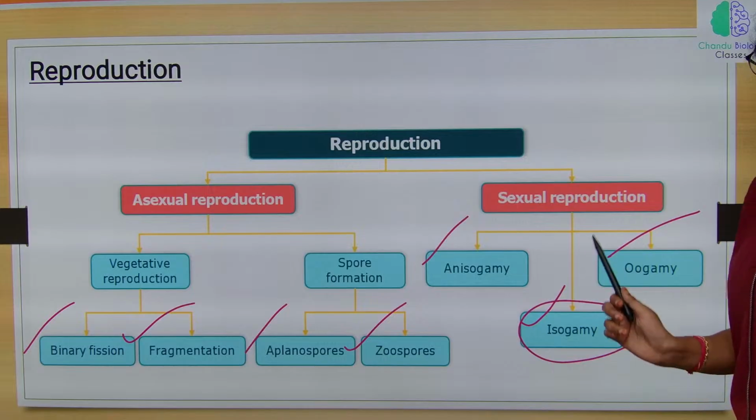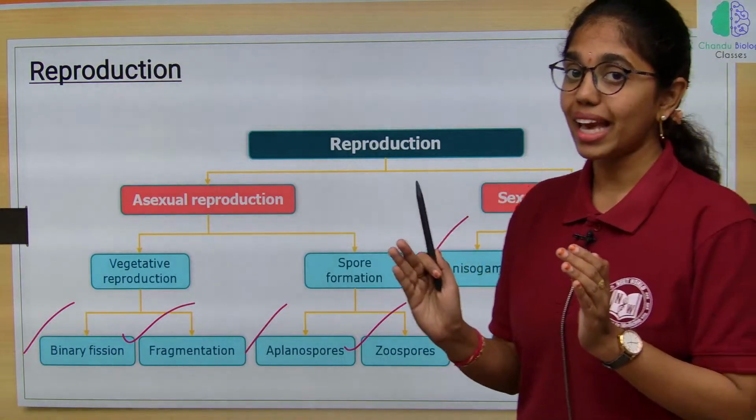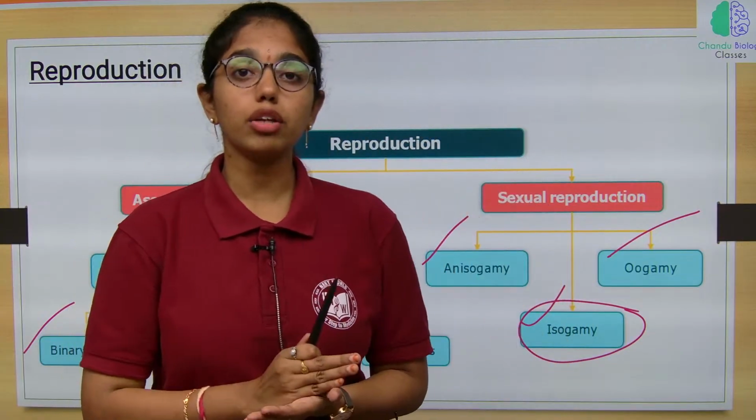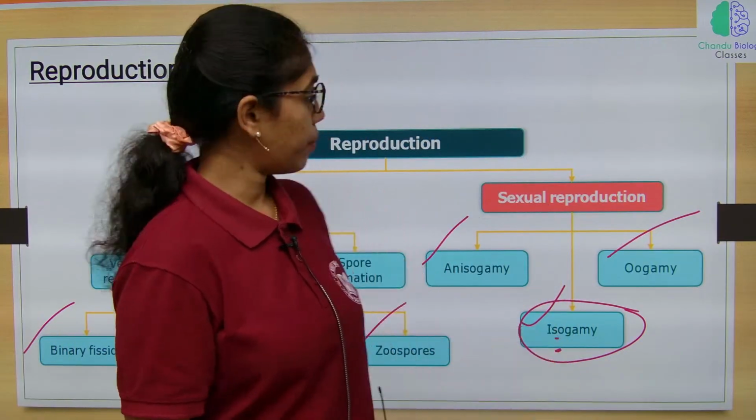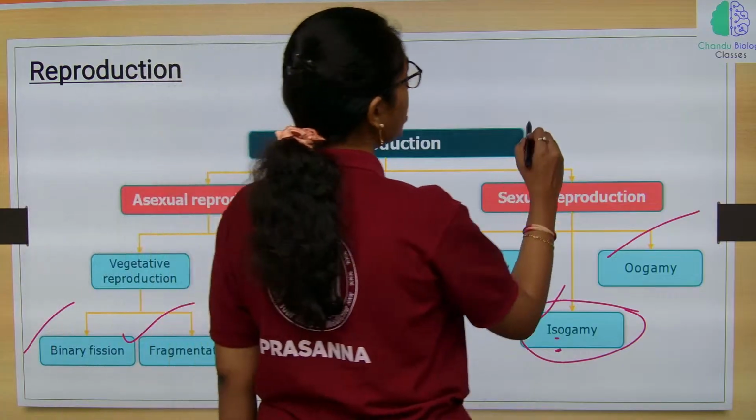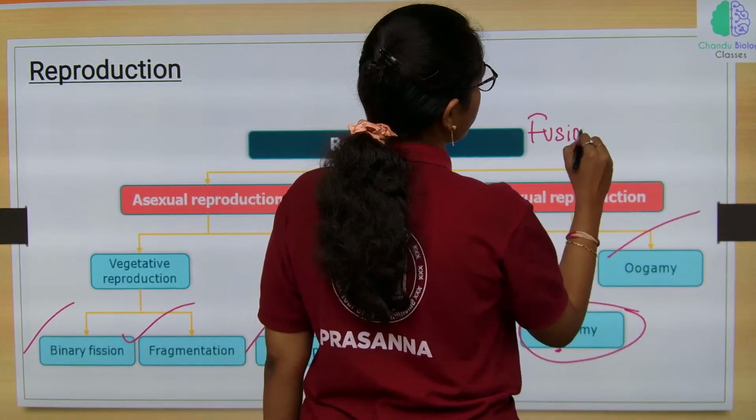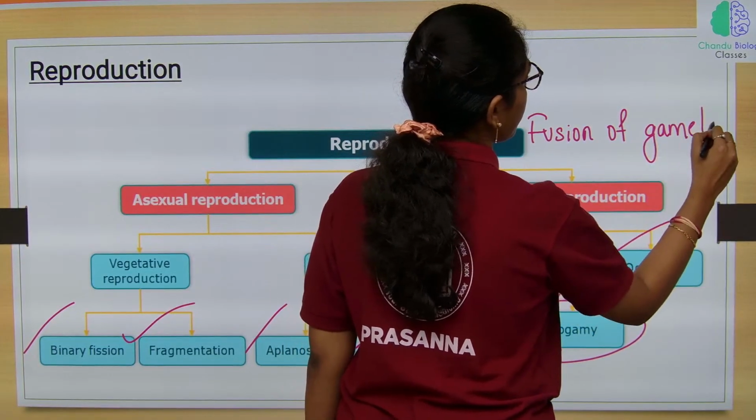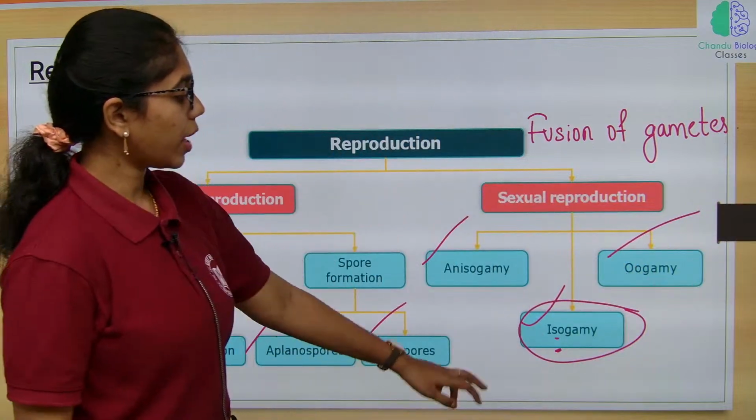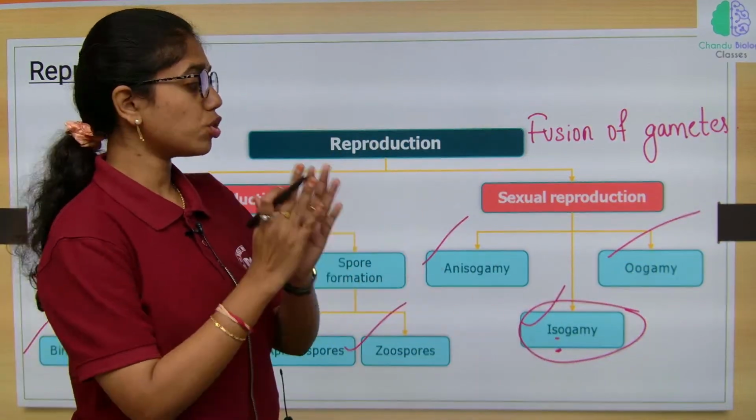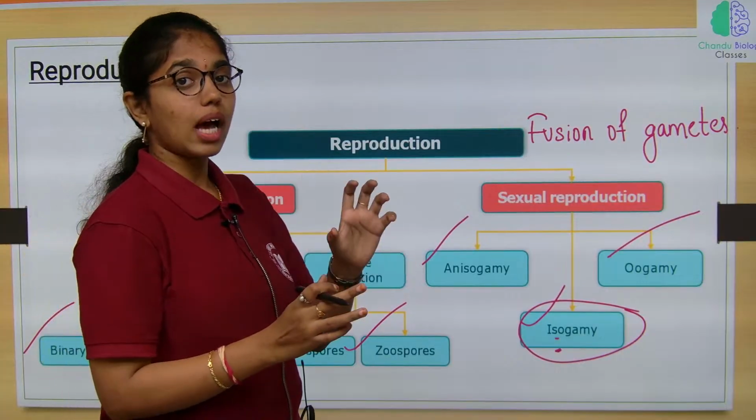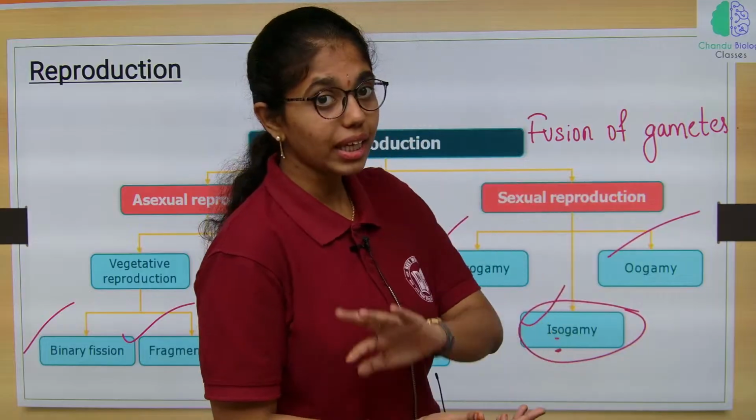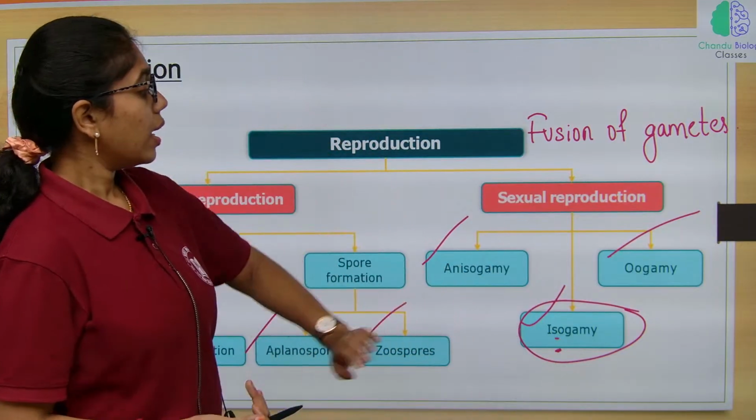What is isogamy? If both the male and female gametes are morphologically and physiologically identical to each other, then it is isogamy. Sexual reproduction involves the fusion of gametes, and in isogamy the gametes are morphologically and physiologically identical to each other.